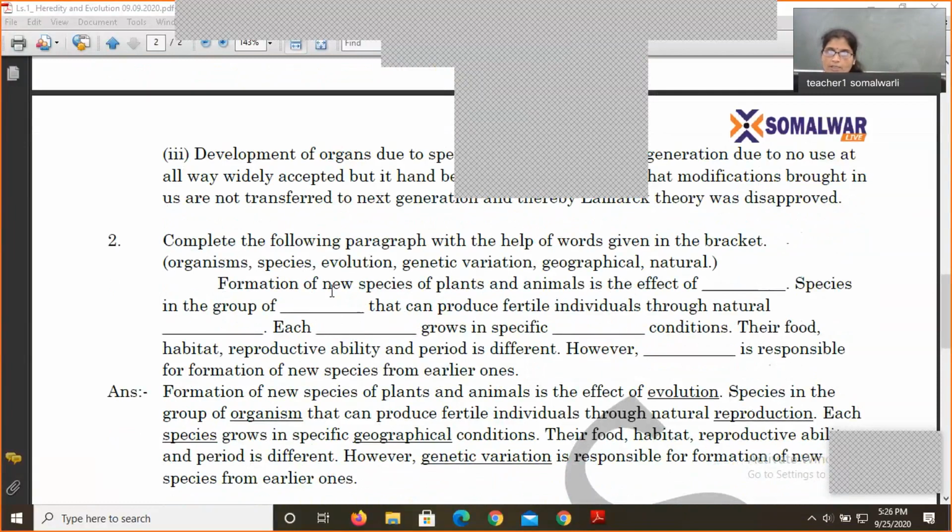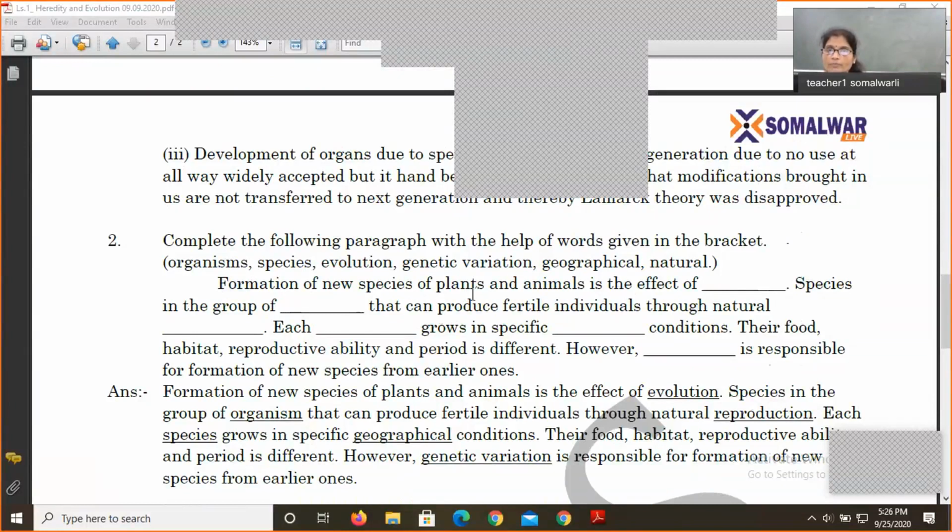The effect of organisms, effect of species, effect of evolution, effect of genetic variation. Which word fits here is very easy, but it may not happen always. Sometimes you may get something very tricky, and you will start feeling that this word is also fitting over here, this particular word is also fitting over here. So don't let it happen like that.